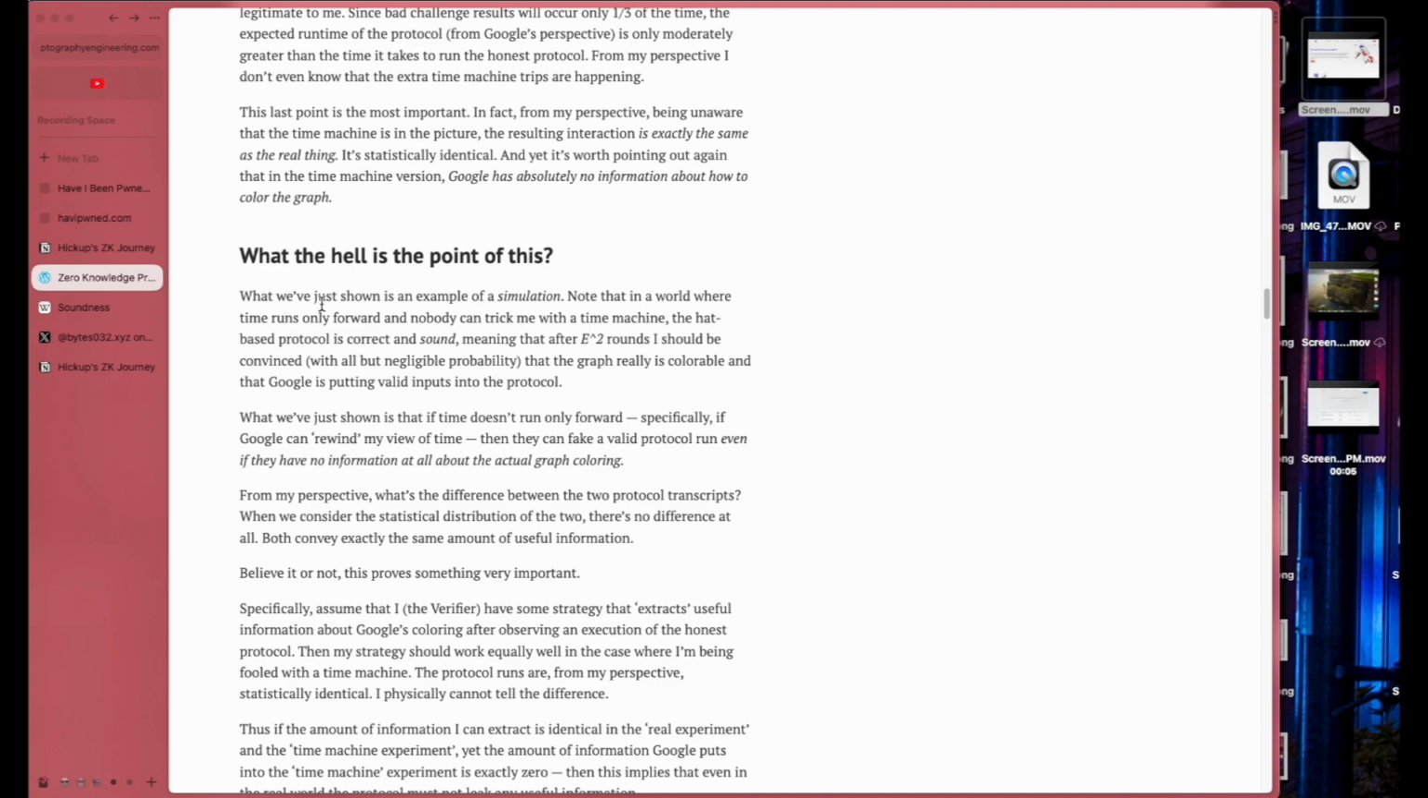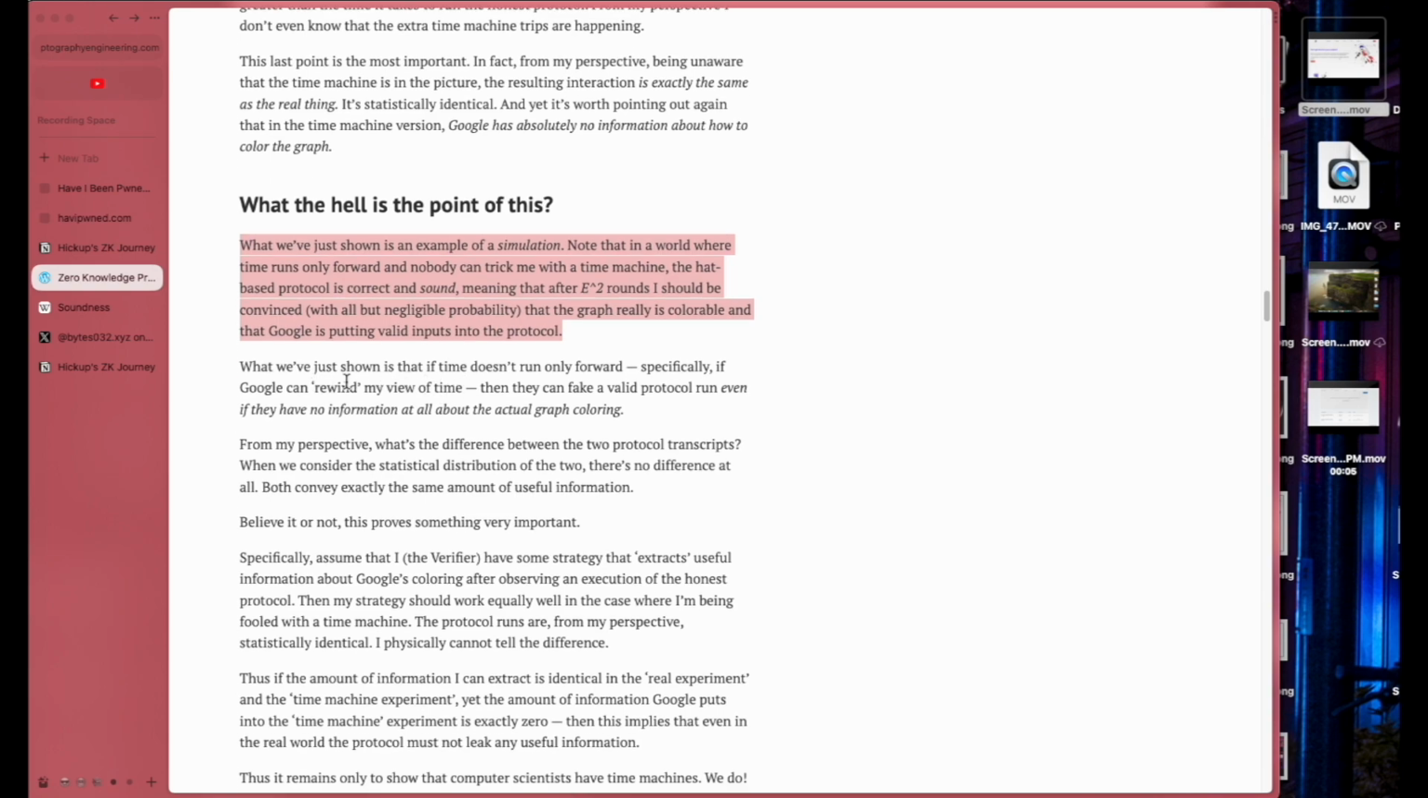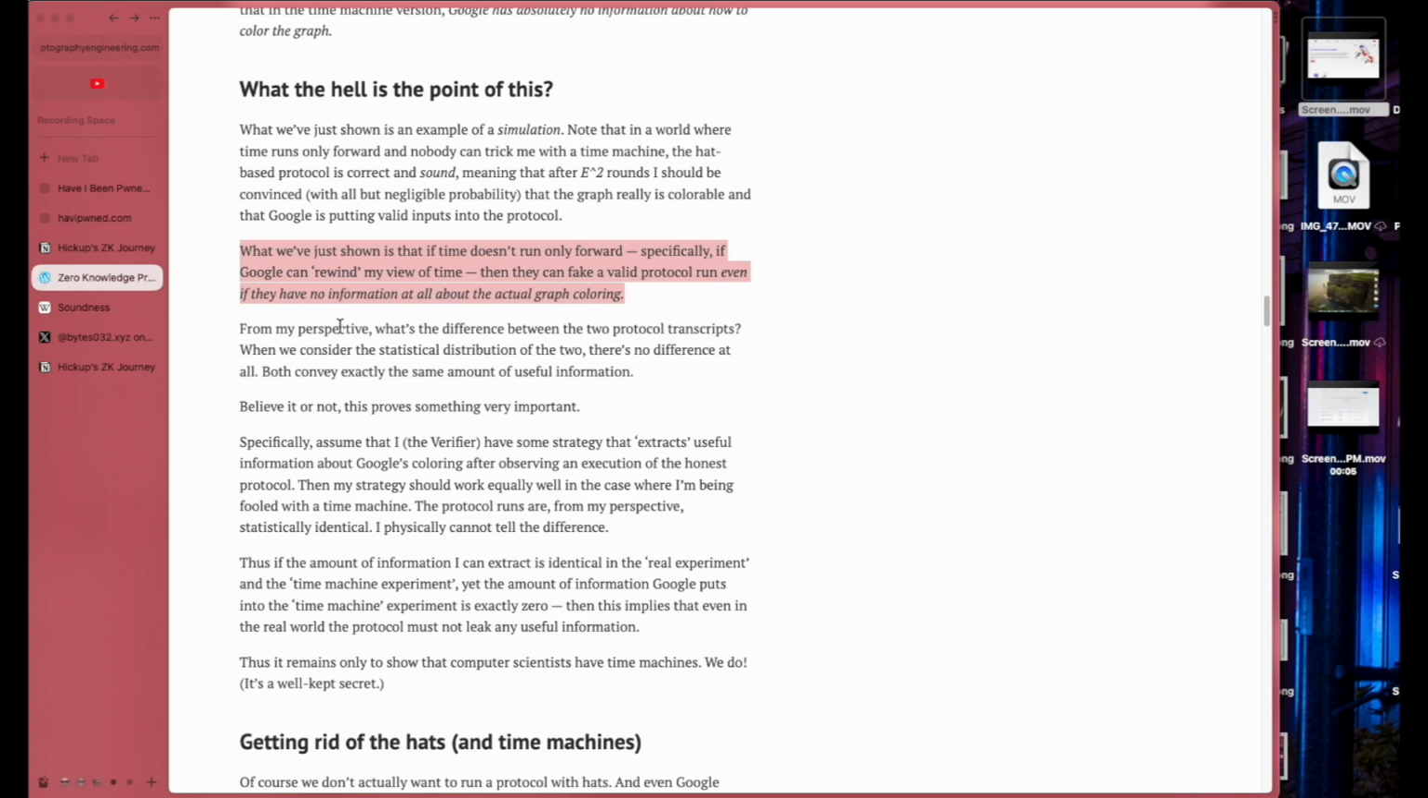What we've just shown is an example of a simulation. Note that in the world where time runs only forward and nobody can trick me with a time machine, the hat-based protocol is correct and sound, meaning that after e squared rounds, I should be convinced, with all but negligible probability, that the graph really is colorable and that Google is putting valid inputs in the protocol. And what we've just shown is that if time doesn't run only forward, specifically if Google can rewind my view of time, they can fake validity even if they have no information at all about the graph coloring.